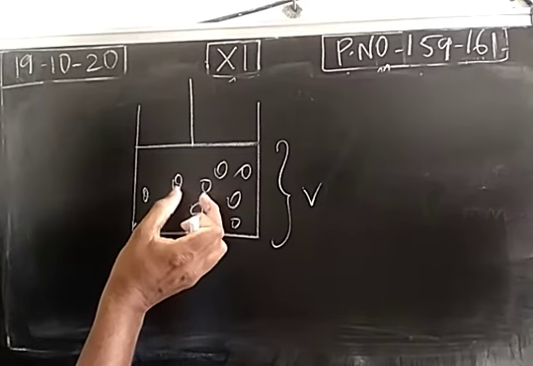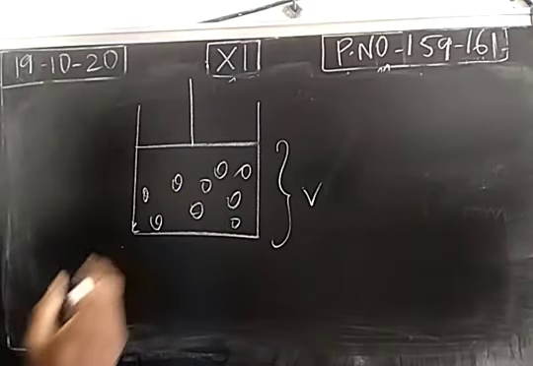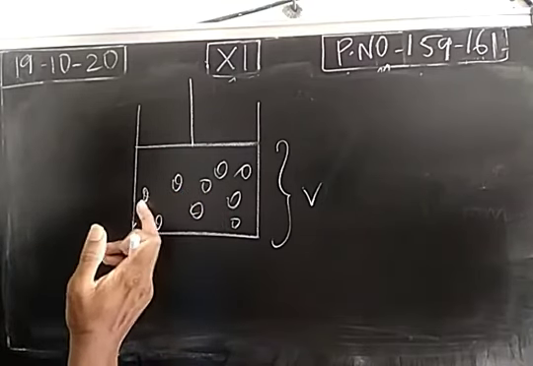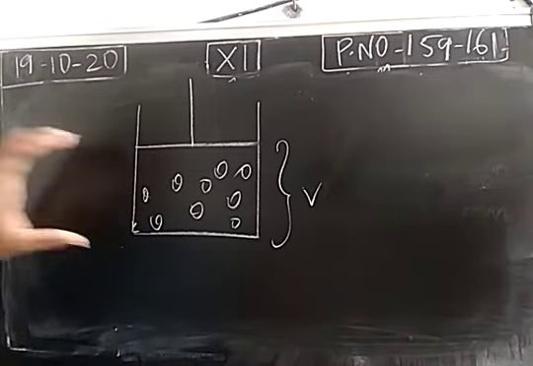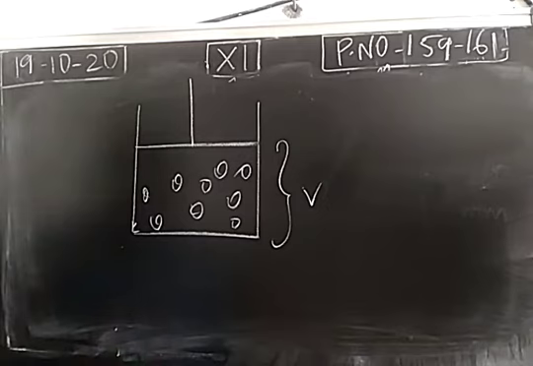The gaseous molecules will collide with each other. At the same time, the gaseous molecules will collide on the surface or wall of the container. So when gaseous molecules are enclosed in the container, there will be collisions between the gaseous molecules as well as between the wall of the container and the gaseous molecules. Now this is in a particular volume and there is a particular pressure.